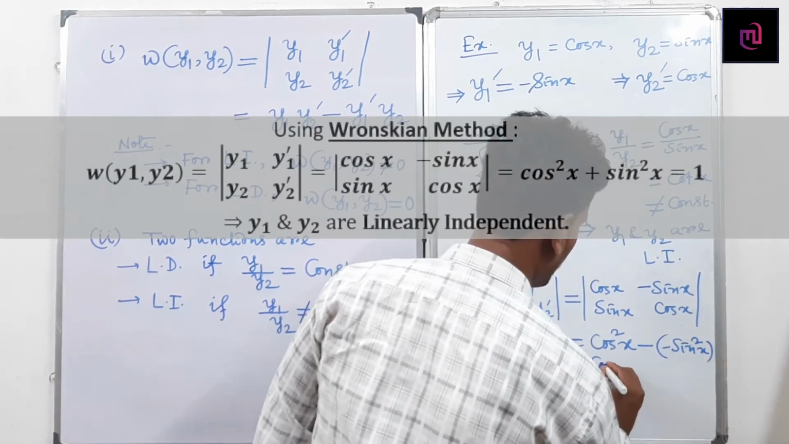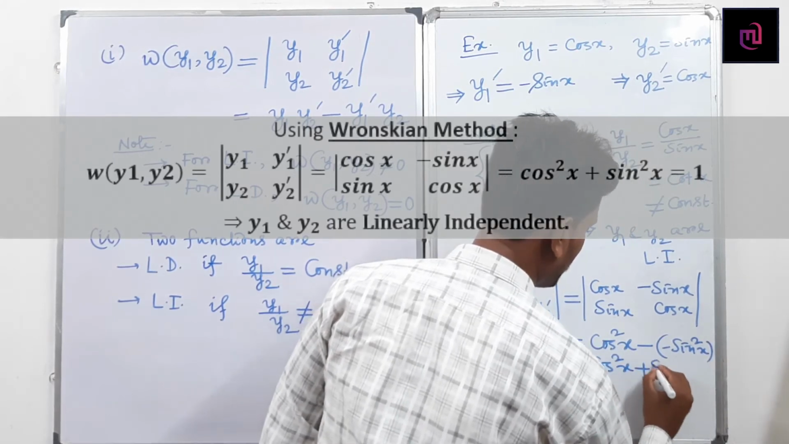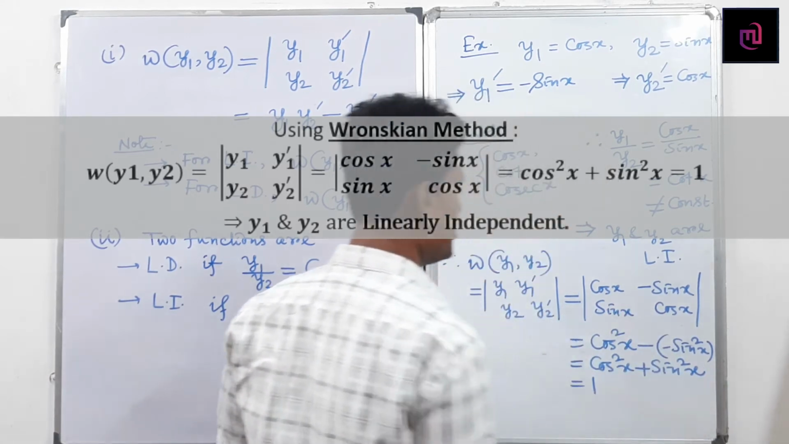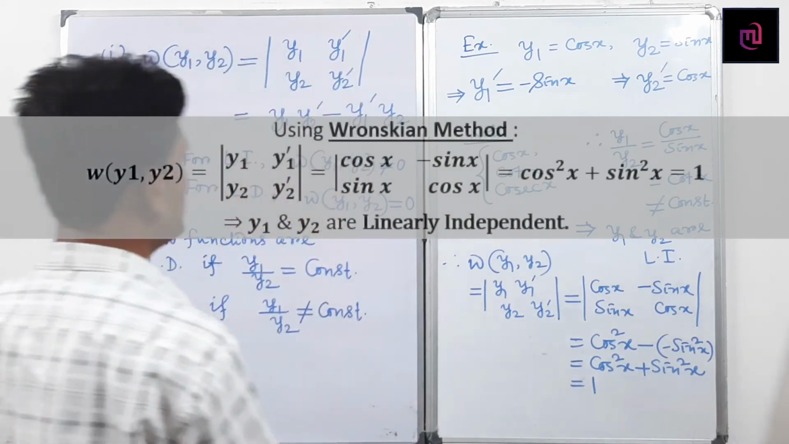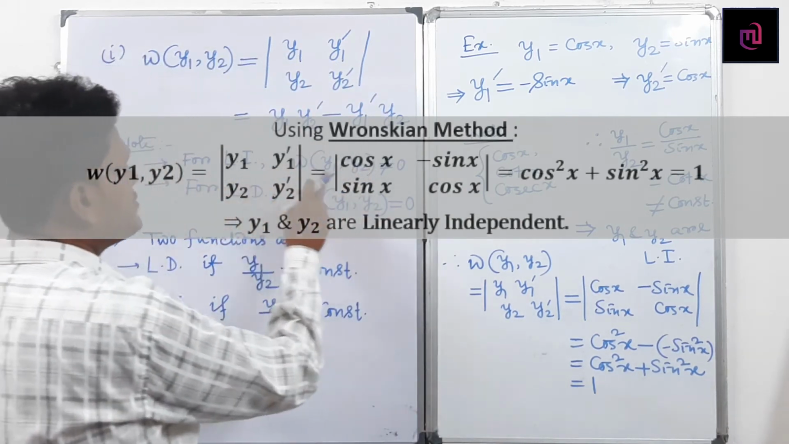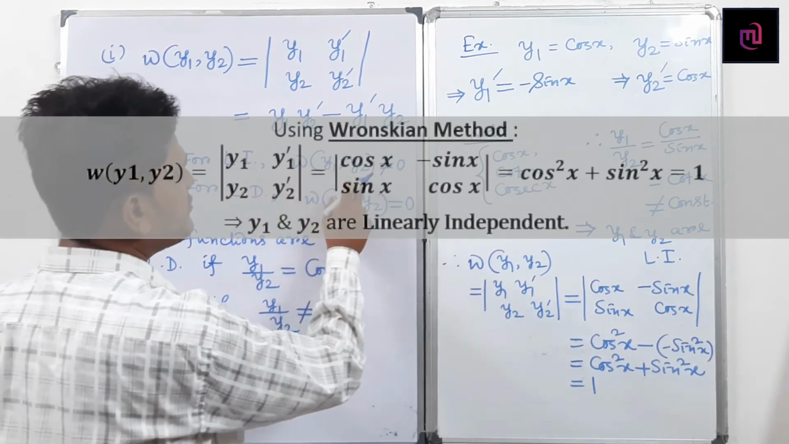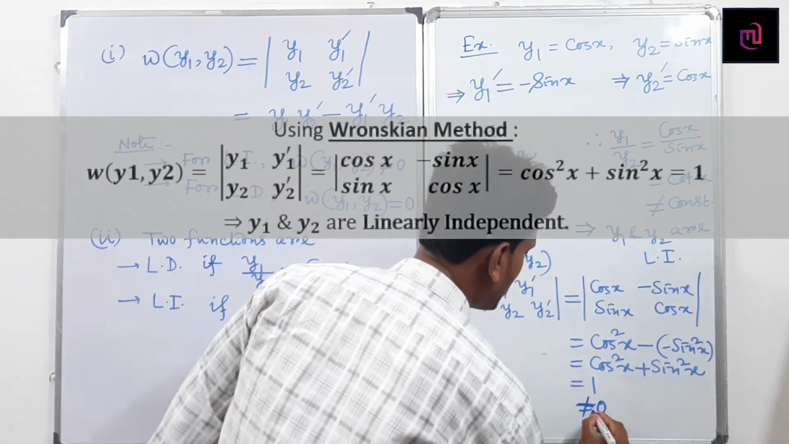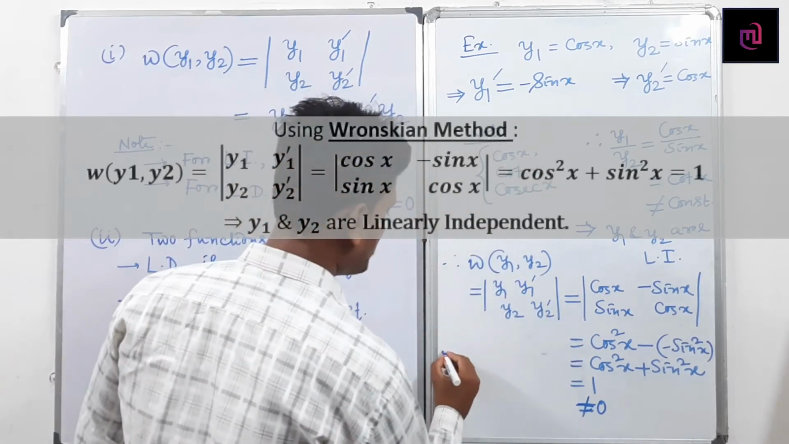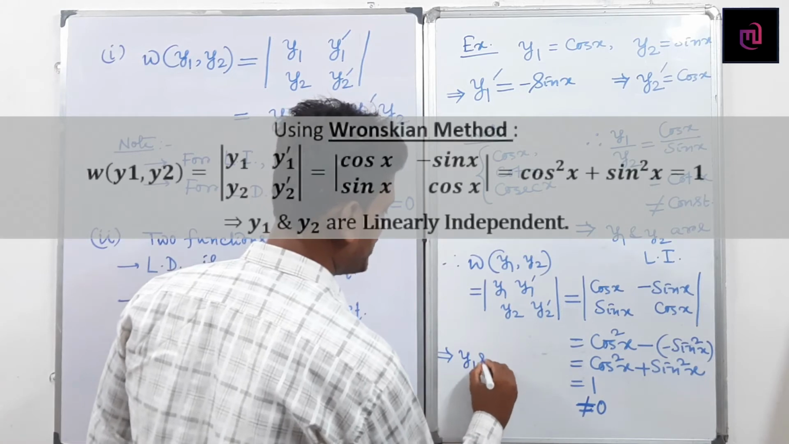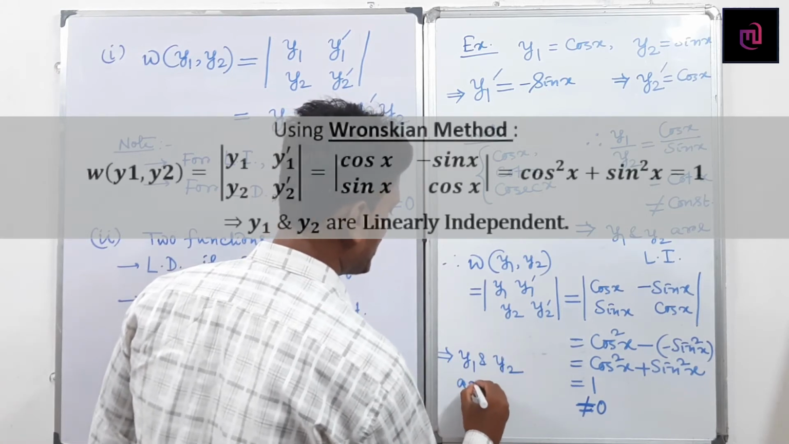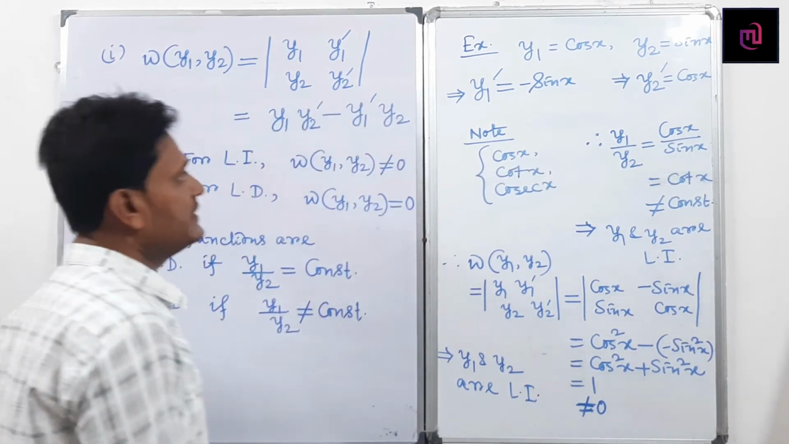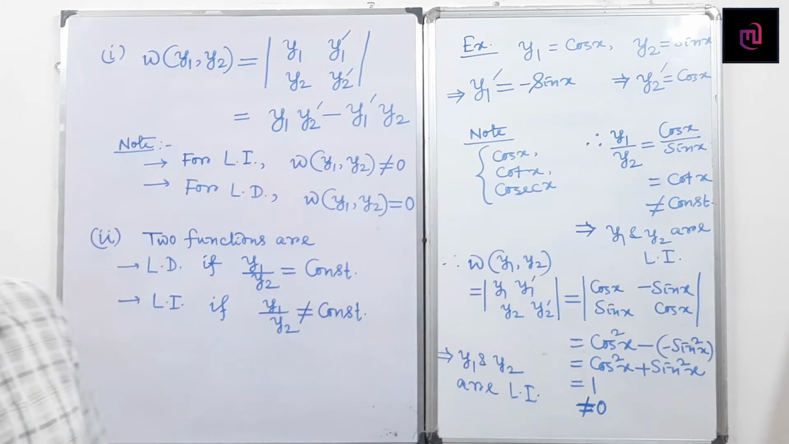So cos square x plus sin square x becomes 1. All of you know sin square x plus cos square x equals 1. So using the Wronskian, the Wronskian of y1 y2 is not equal to 0, which implies y1 and y2 are linearly independent. Then I will discuss the superposition principle.